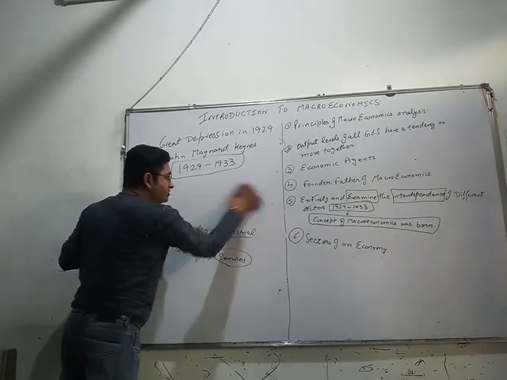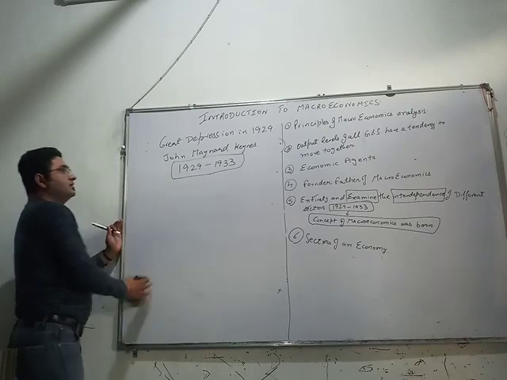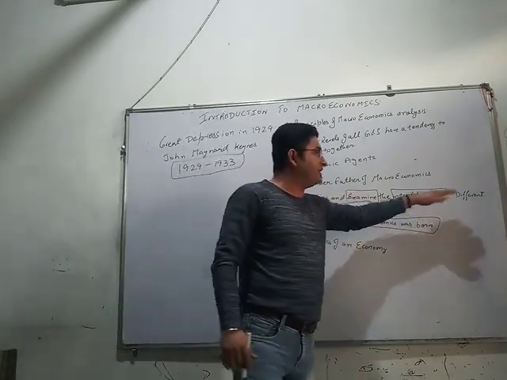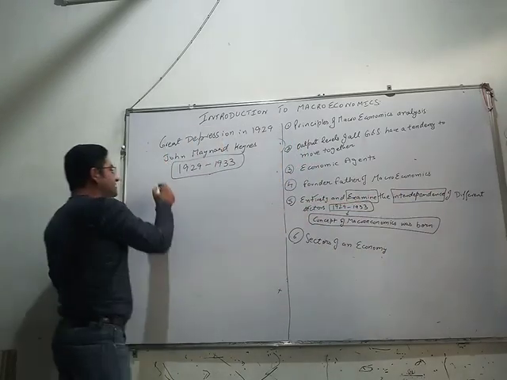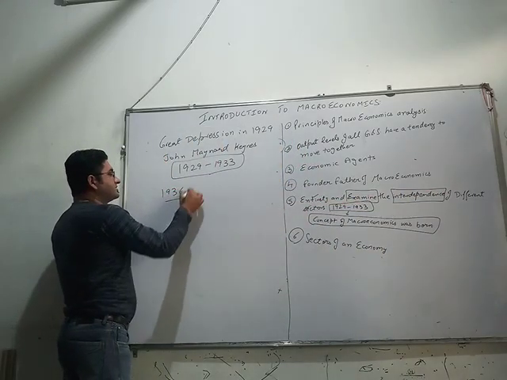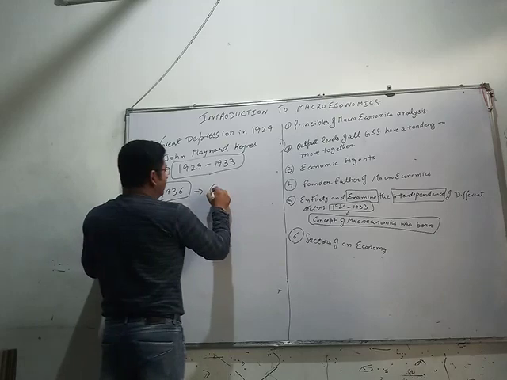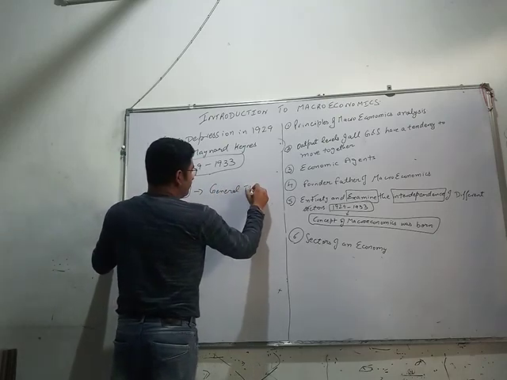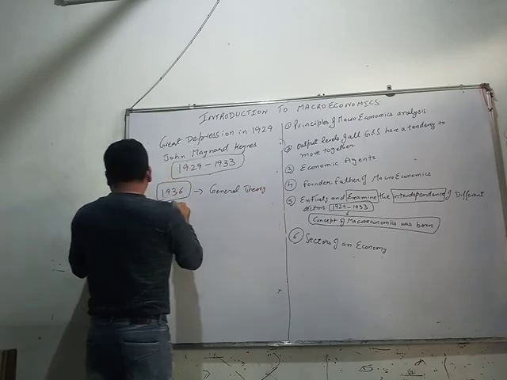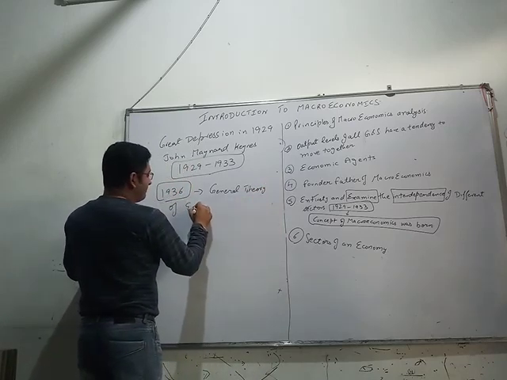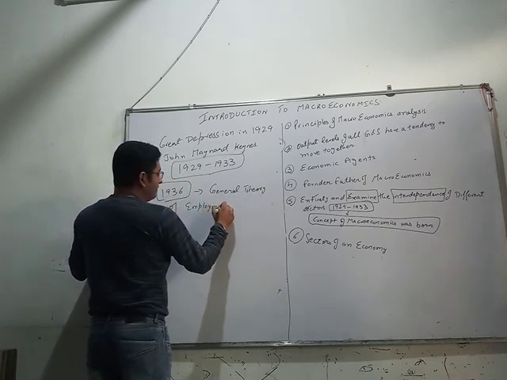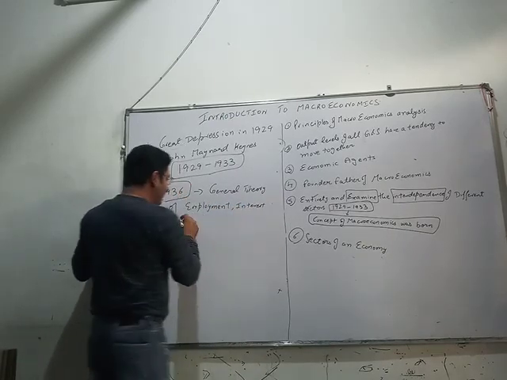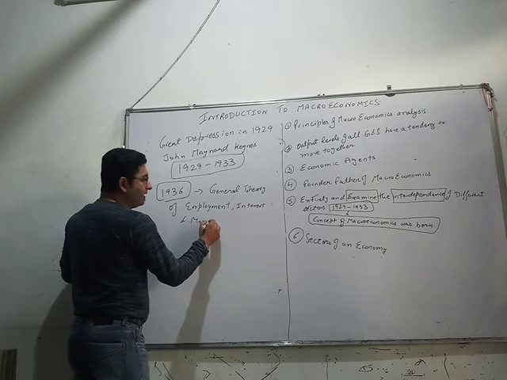So when J.M. Keynes studied for these consecutive four years the entirety and examined the interdependence of different sectors, in 1936 he published a book, that is, The General Theory of Employment, Interest and Money.